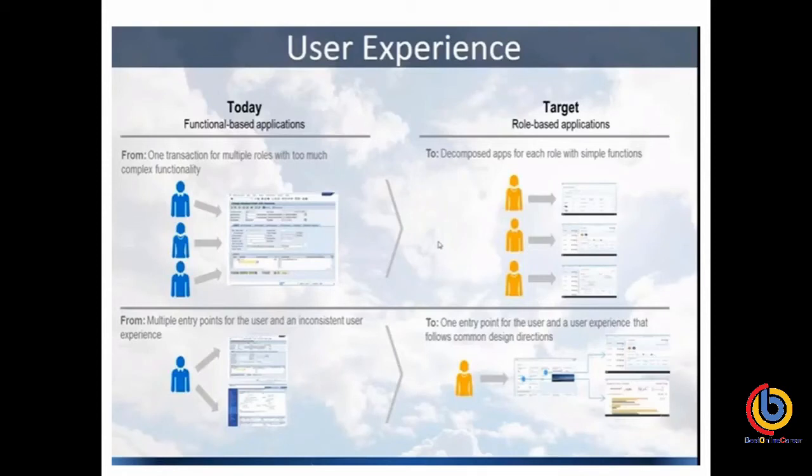In SAP Fiori, whatever role I have, according to that role I get access in Fiori. Just consider that if I have the sales role, I will only be able to perform sales activities through the apps. But in our traditional systems, if I have the sales role, I can view the entire transactions